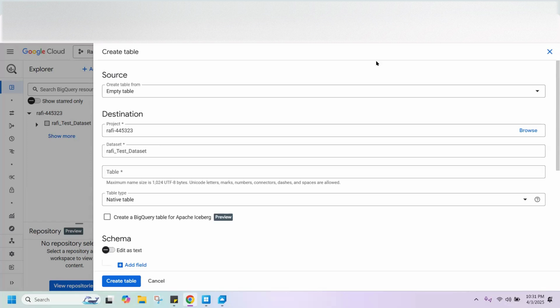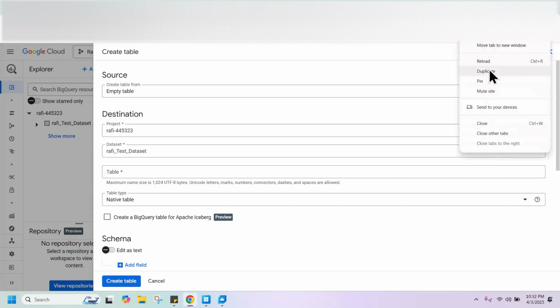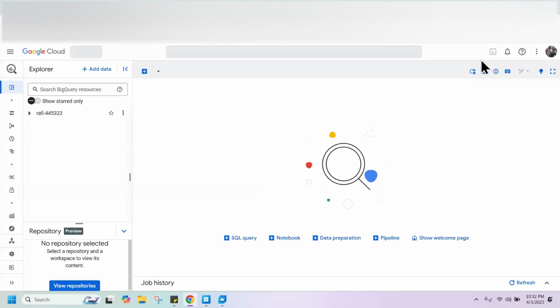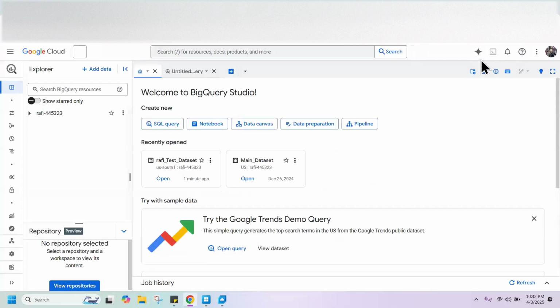So you can open another tab and open GCS in it. We'll create a bucket. In every cloud, we have this kind of storage. For example, GCS is referred to as S3 in AWS and blob storage in Azure. Every cloud platform has this storage service. In AWS, it is known as S3. In Azure, it is known as blob storage.